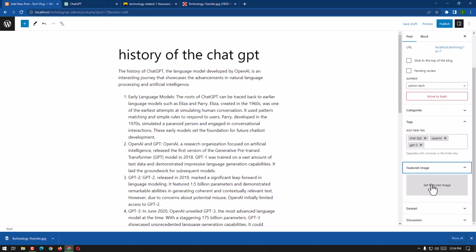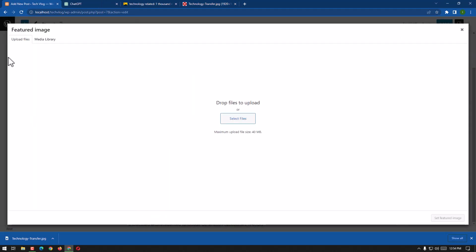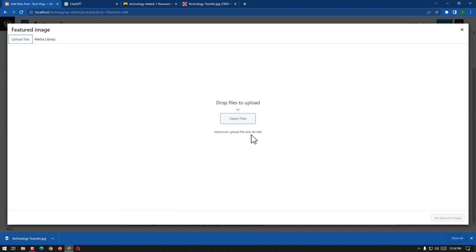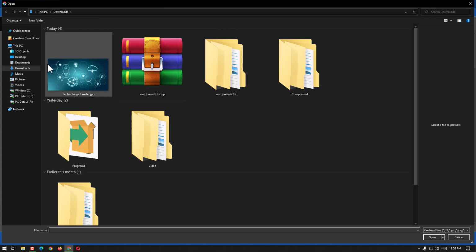it is asking me to search feature image, upload file, and media library. I have nothing in the media library right now because our web is new, but we can upload file, select file.